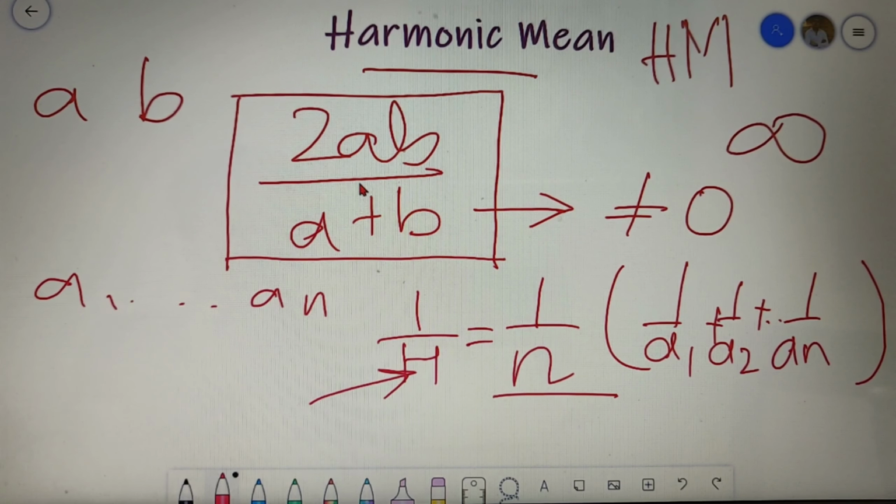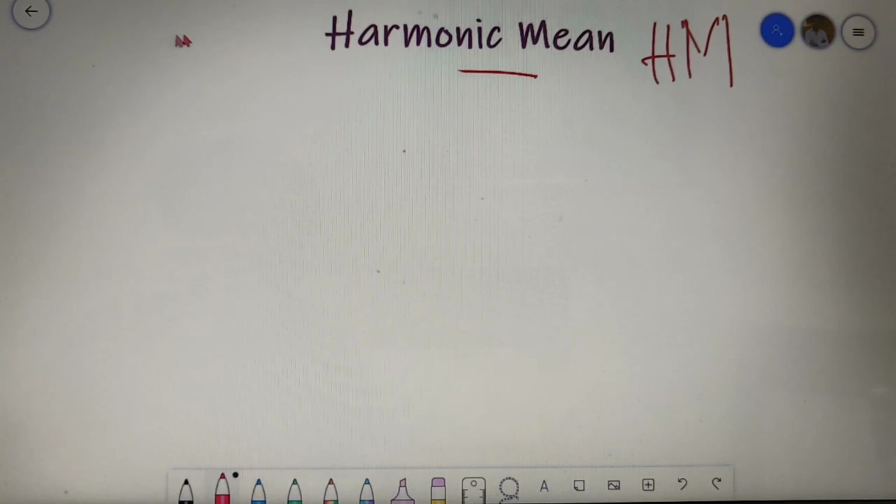The usage of harmonic mean is the least among the three, but you must remember that the harmonic mean of two numbers is equal to 2ab by a plus b. Suppose you are given two numbers a and b, then you can form three equations related to the harmonic mean, which are